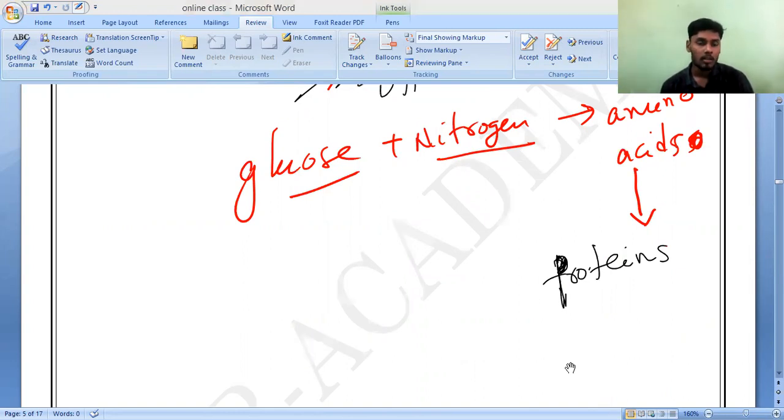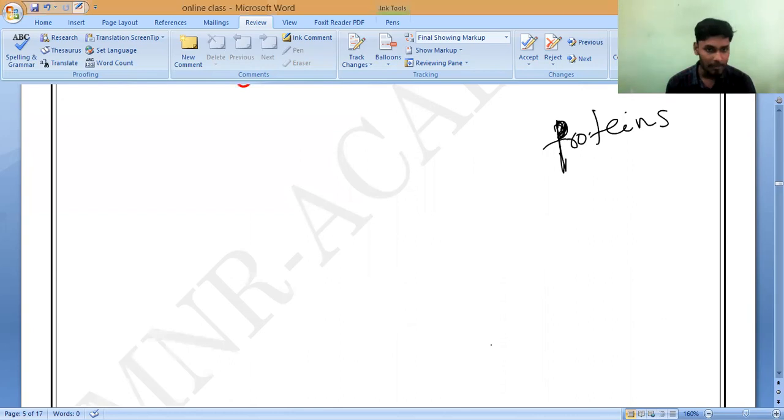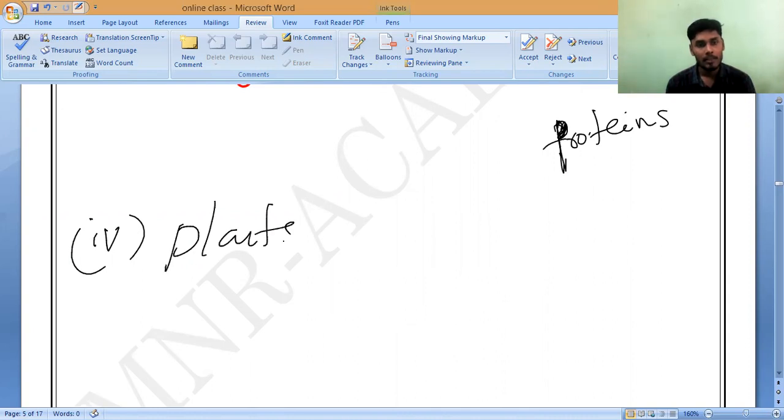The last one made by the plants is vitamins. Plants make vitamins as food. Do you know vitamins?